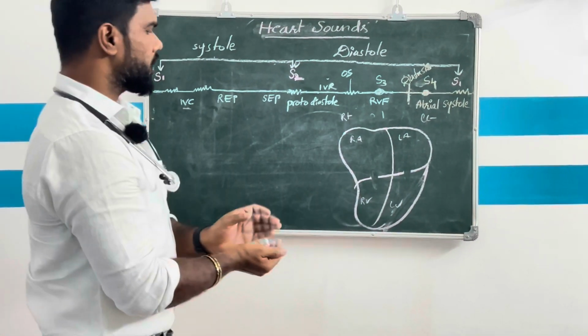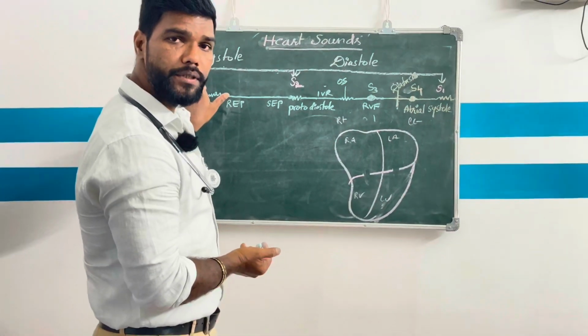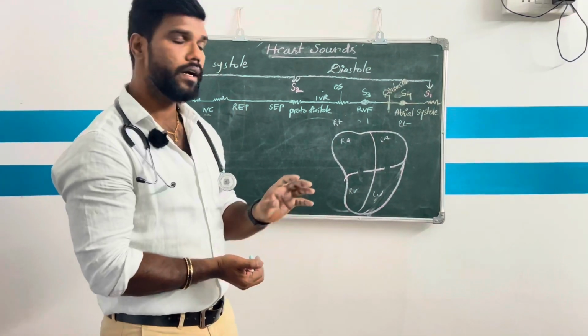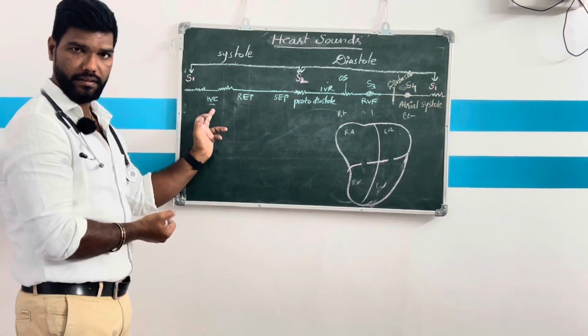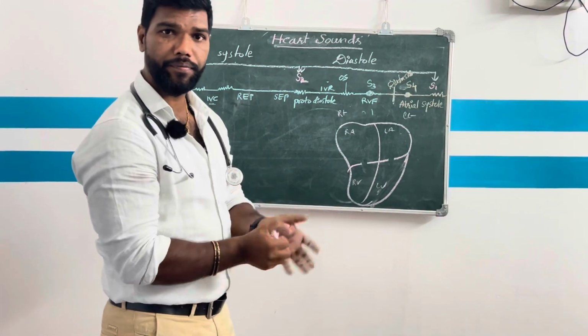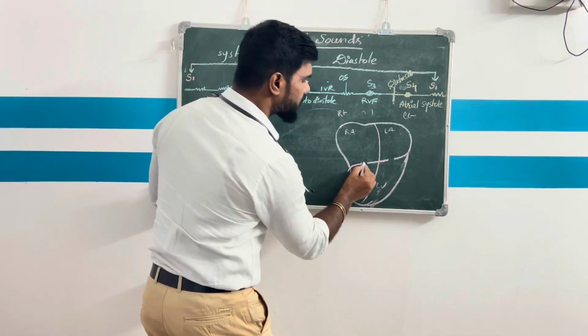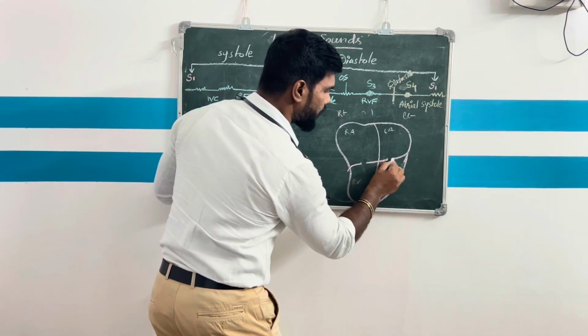S1 means the S1 heart sound, a high pitched heart sound heard before the beginning of isovolumetric contraction due to the closure of AV valves.